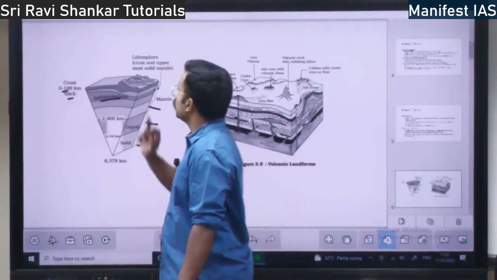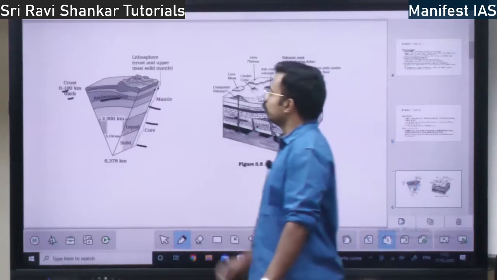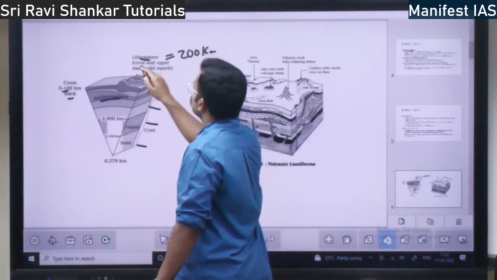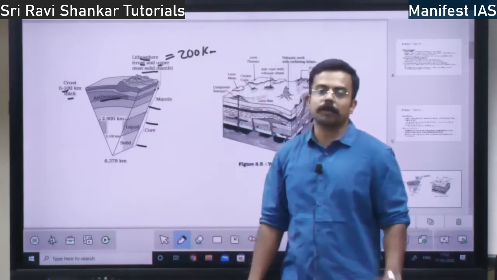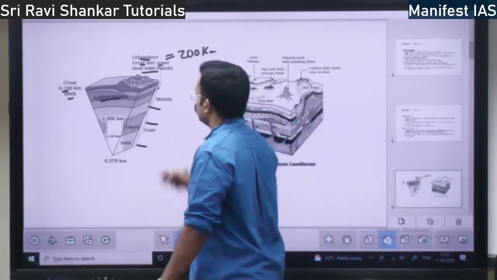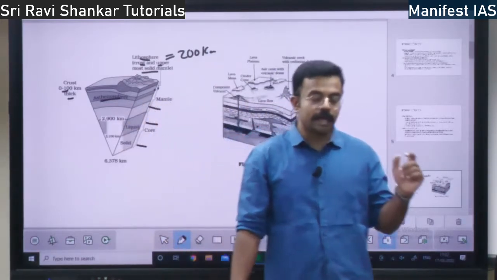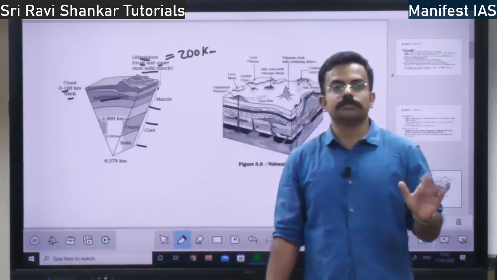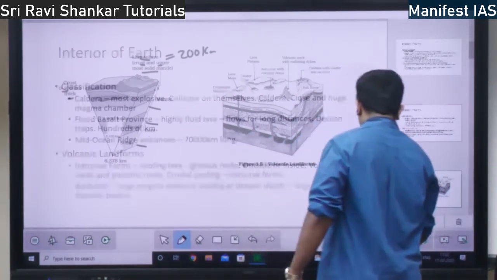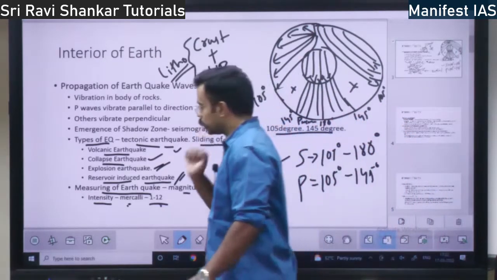The topmost layer is called the crust. It is up to 100 kilometers thick from the surface of the ground. And the lithosphere is approximately 200 kilometers. It is the crust plus the uppermost mantle, right? In the mantle portion you have the asthenosphere. In the asthenosphere itself you will have this magma flow, molten rock, right? So this is the structure of the earth: inner core, outer core, inner mantle, outer mantle, and lithosphere, crust, right?